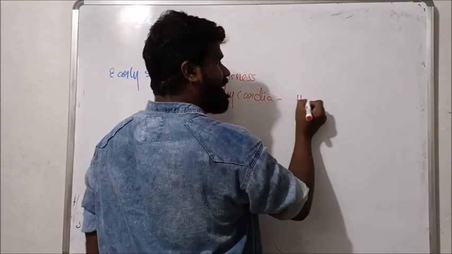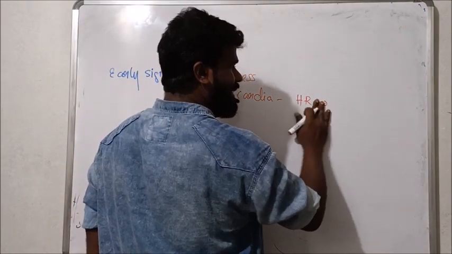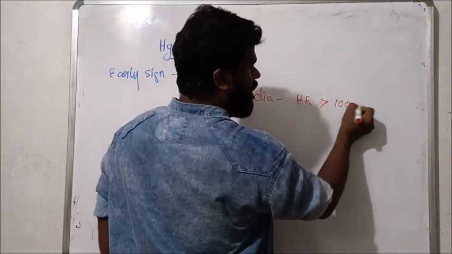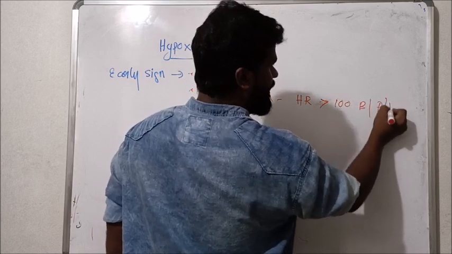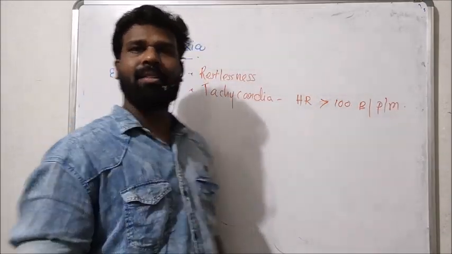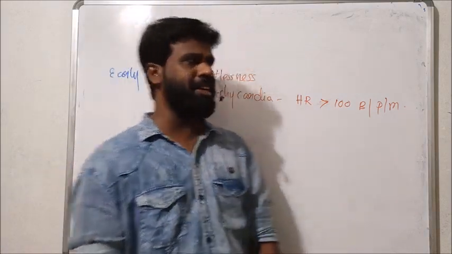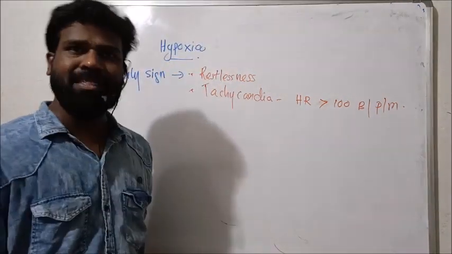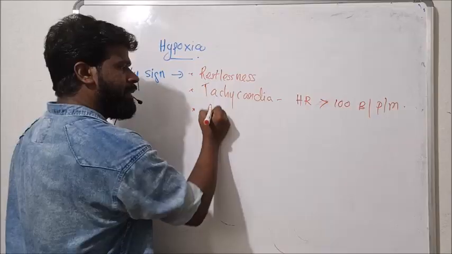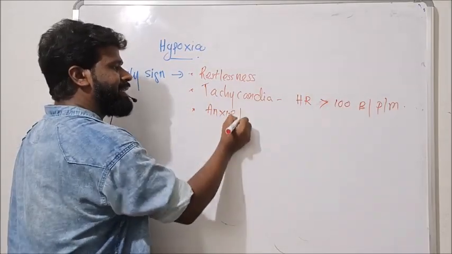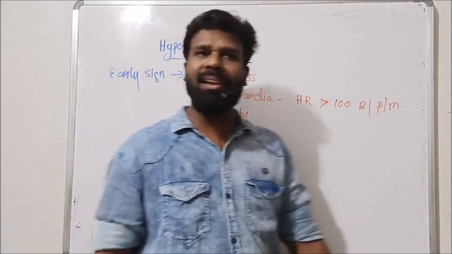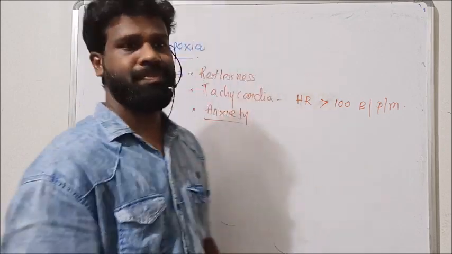That means in tachycardia, the heart rate is greater than 100 beats per minute. This abnormal increase in heart rate is one of the early signs of hypoxia. Then another sign is anxiety. These are some early signs of hypoxia.